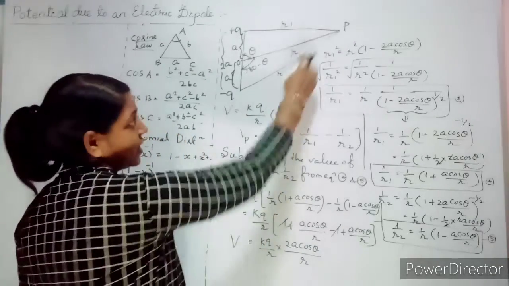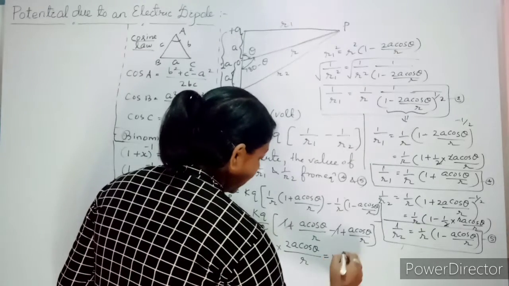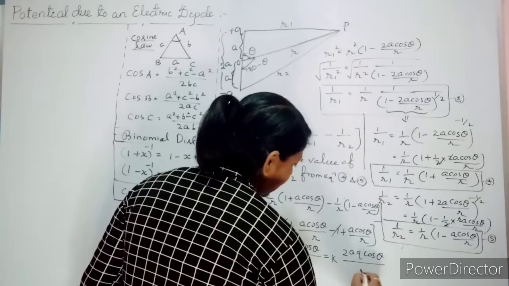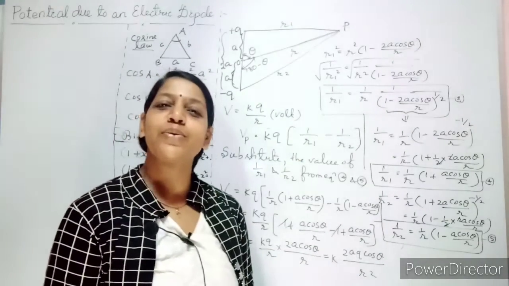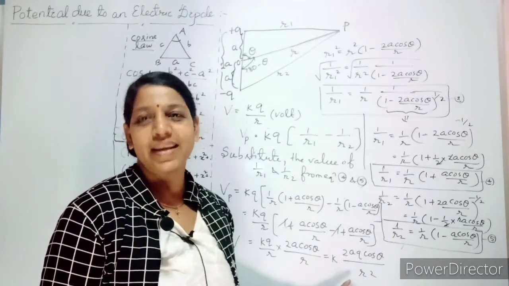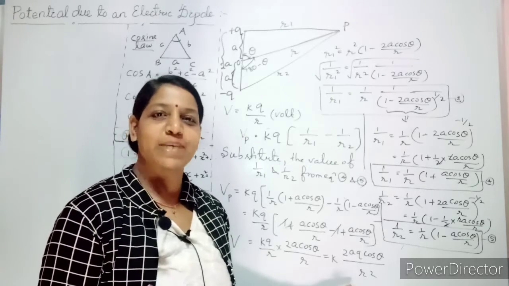This is your potential at this particular point. What you will write it as? So K 2AQ cos theta by R square. Clear? Do you remember what is the formula for 2AQ? It is nothing but your dipole moment, the product of the charge and the distance of separation.